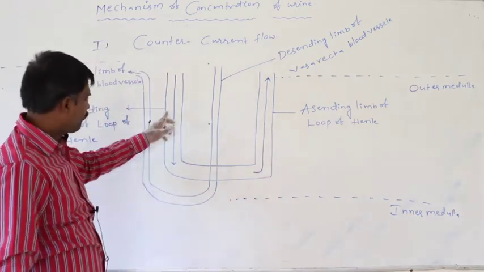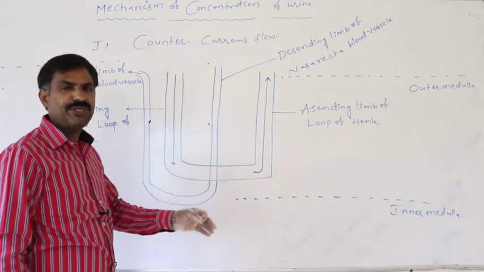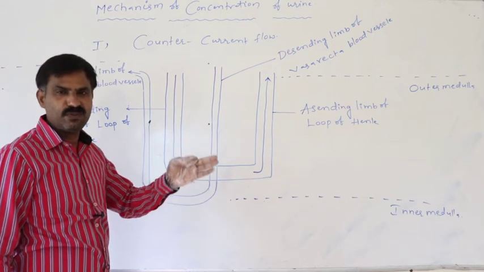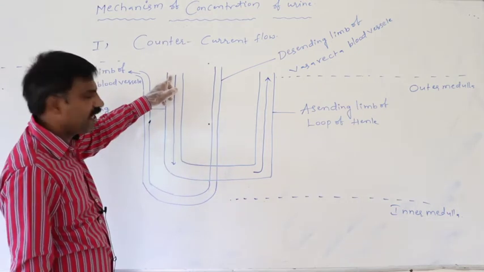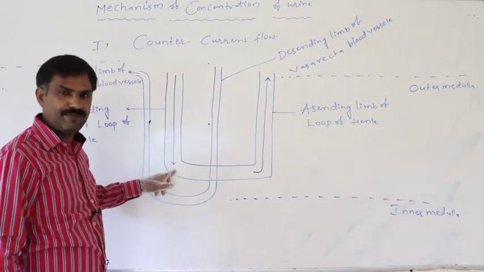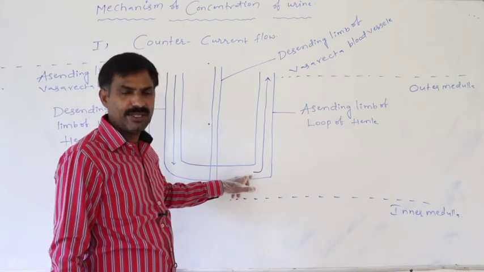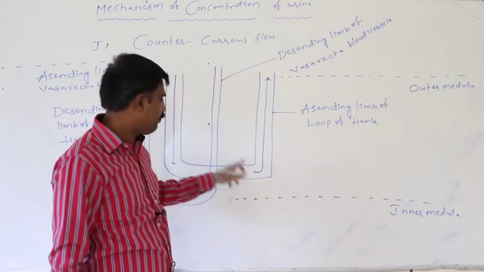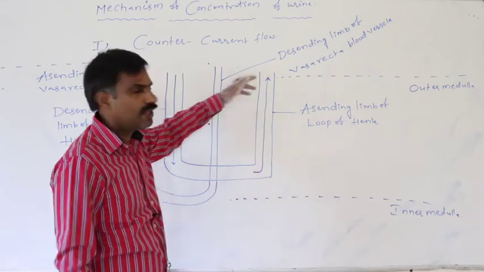So in the two limbs of the loop of Henle, urine flow is completely opposite.